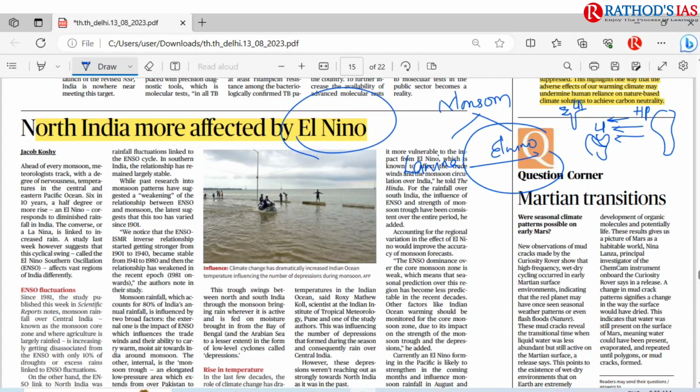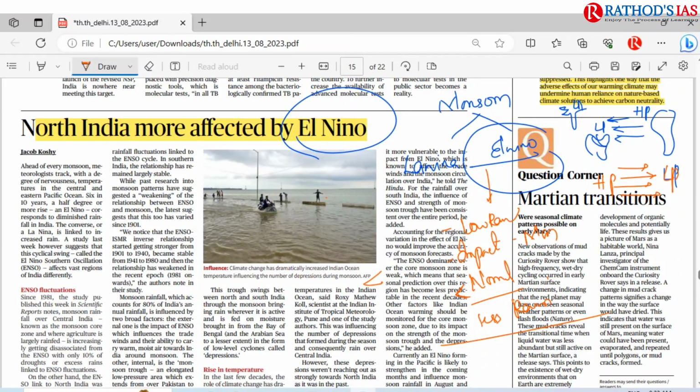But in El Nino, what happened? Low pressure will be created here. In El Nino condition, we can see low pressure will be created here and high pressure will be created here. So reversal of wind movement will happen. So El Nino will have an impact, leading to low rainfall. So it will have an impact on the Indian monsoon. We will be having less than normal rainfall.